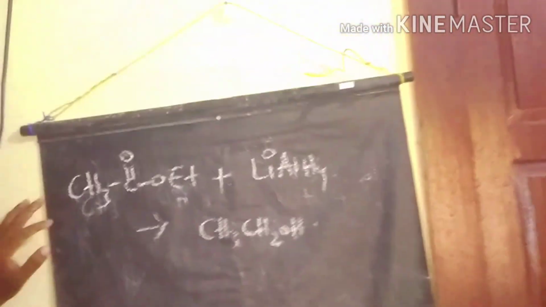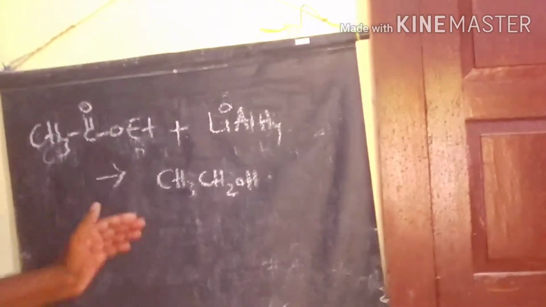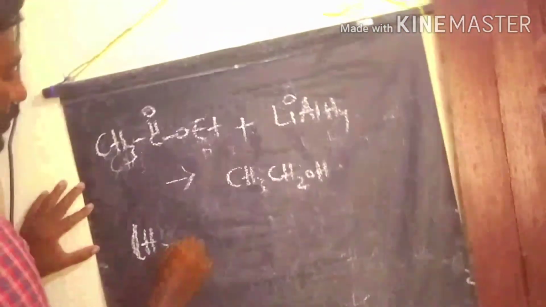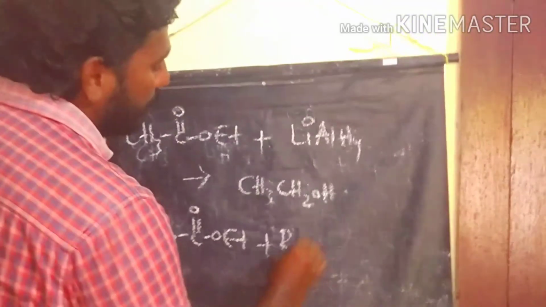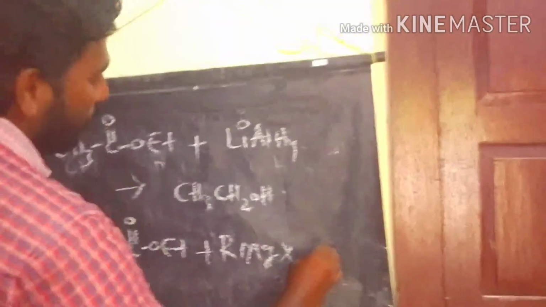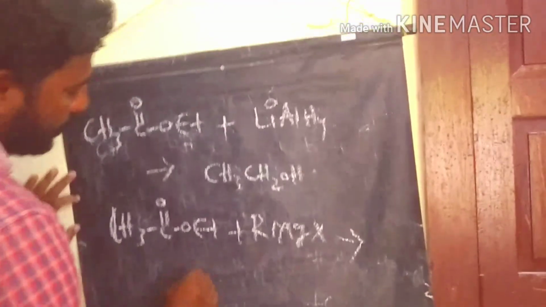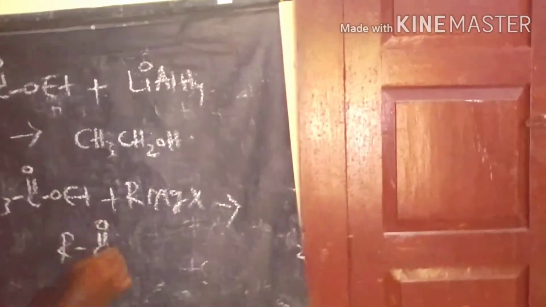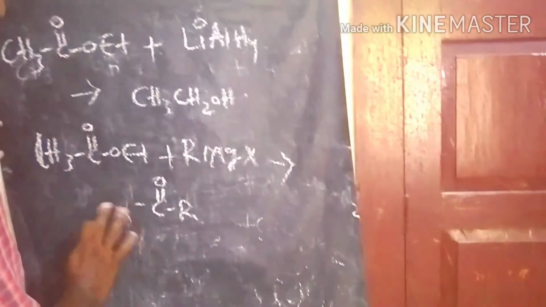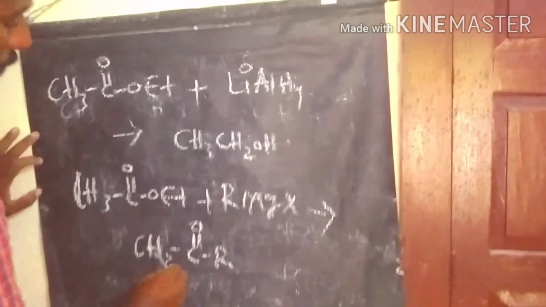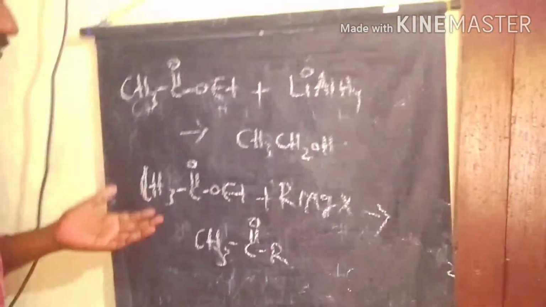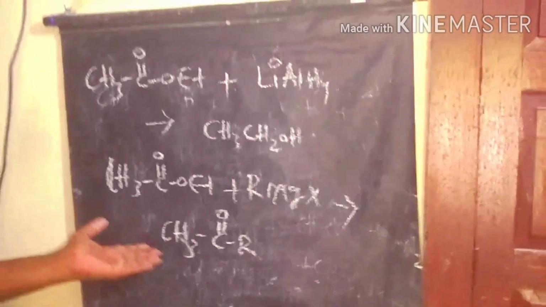Then the ester, ethyl ethanoate, reacts with RMgX, Grignard reagent, to produce ketones. Any ester reacting with Grignard reagent produces ketones, methyl ketones, as the products.